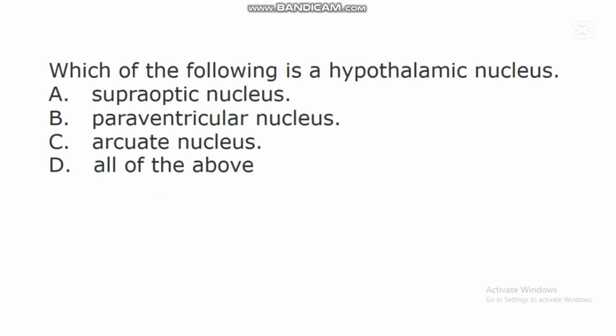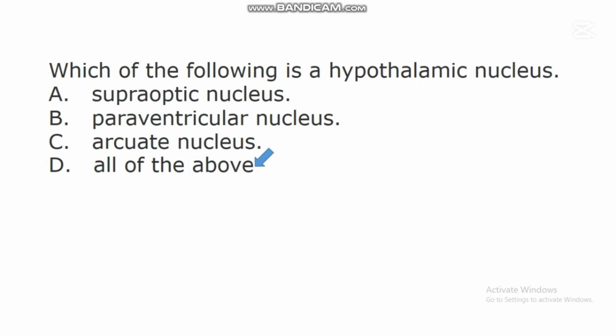The next question says, which of the following is a hypothalamic nucleus? A. Supraoptic nucleus. B. Paraventricular nucleus. C. Arcuate nucleus. D. All of the above. In this question, the correct answer is D. All of the above.